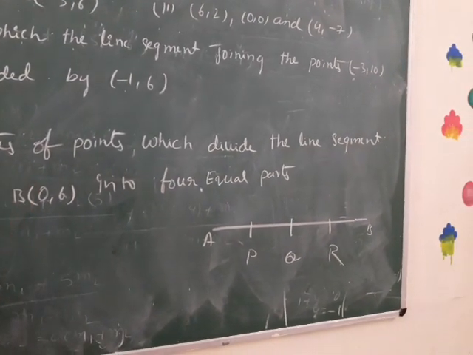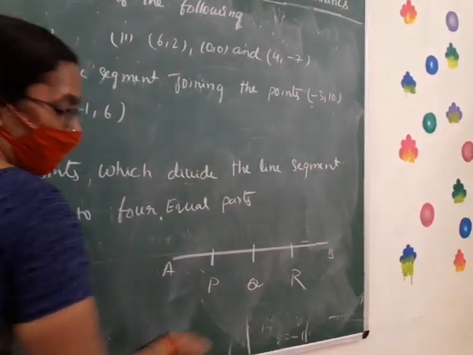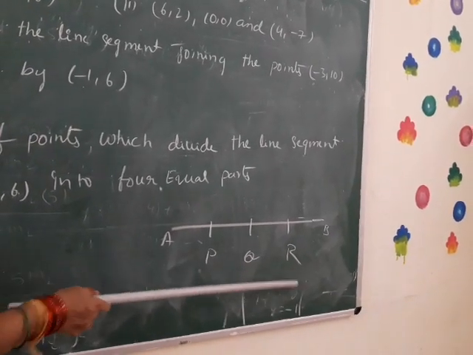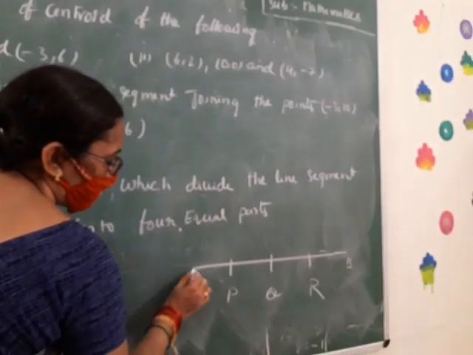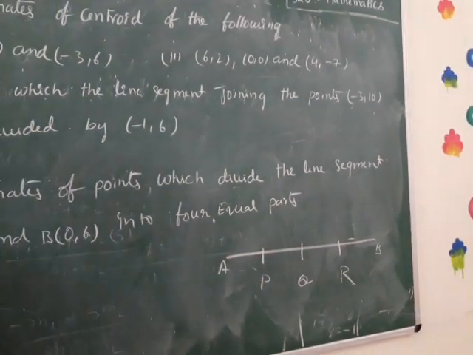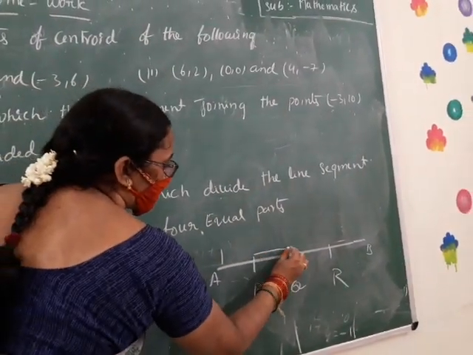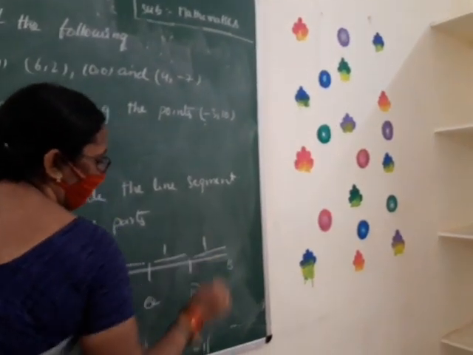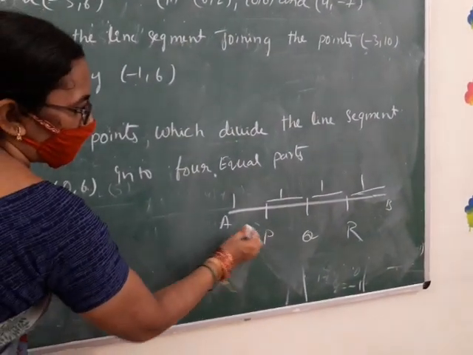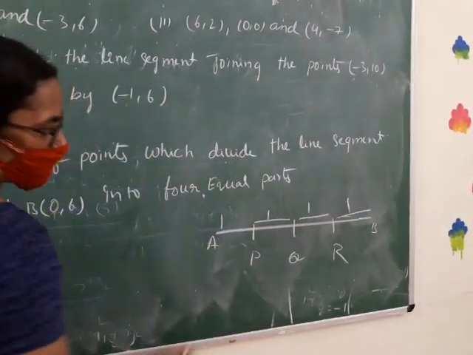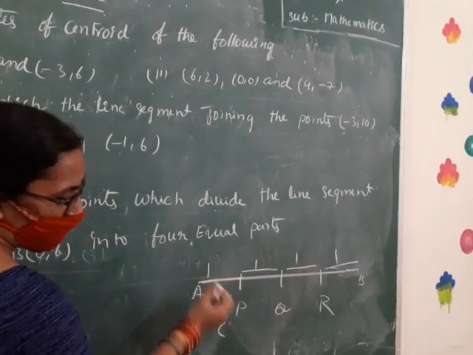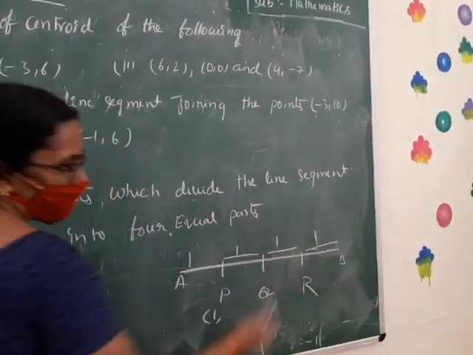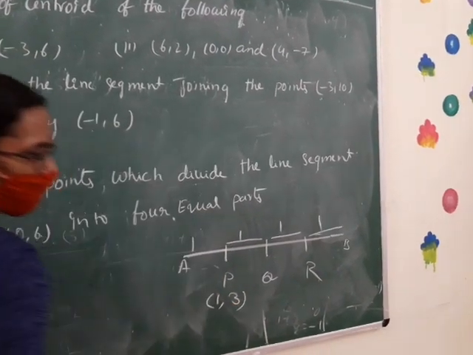How many sectional points are there? 1, 2, 3. What are the ratios of P, Q, R? Here the distance between A and P is 1, P and Q is 1, Q and R is 1, and R and B is 1. P divides the line segment AB in which ratio? From A to P, 1; P to B, 1 plus 1 plus 1, how much? 3. Ratio is 1:3.